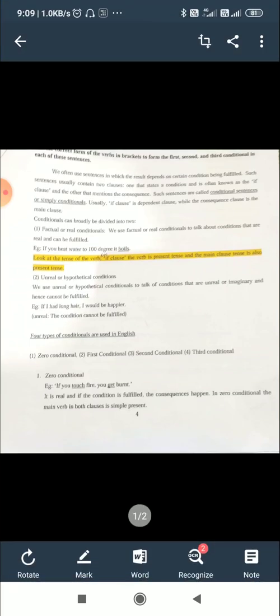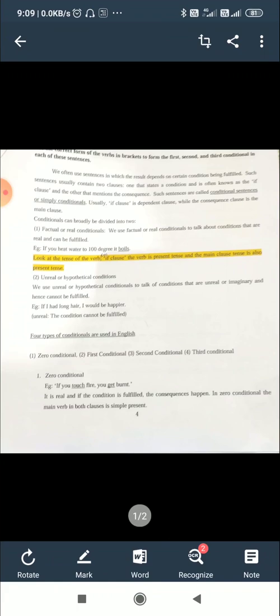Conditionals can broadly be divided into two. First, factual or real conditions. We use factual or real conditions to talk about conditions that are real and can be fulfilled. In this condition, the consequence can be fulfilled.